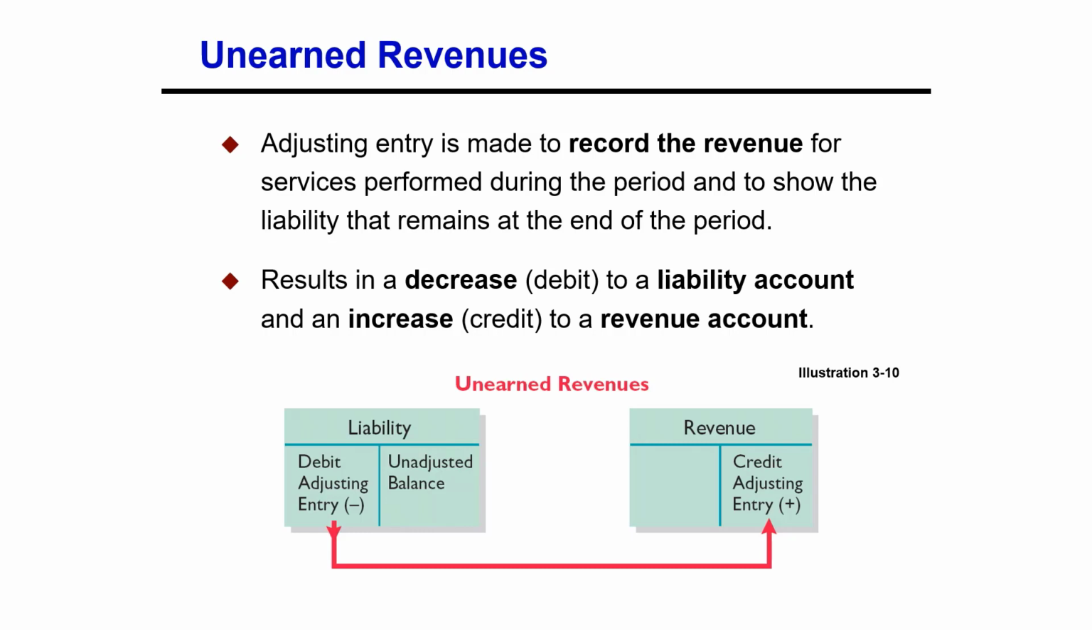The company subsequently earns revenue by providing service. During the accounting period, it is not practical to make daily entries as the company earns the revenue. Instead, we delay recognition of earned revenue until the adjustment process. Then the company makes an adjusting entry to record the revenue earned during the period and to show the liability that remains at the end of the accounting period. Typically, prior to adjustment, liabilities are overstated and revenue is understated. And the diagram also shows the transaction effect for unearned revenues.